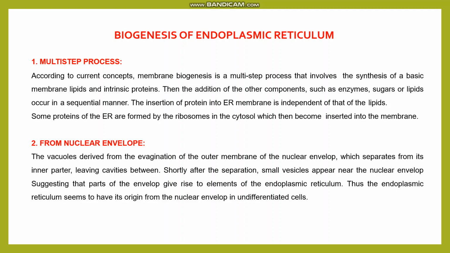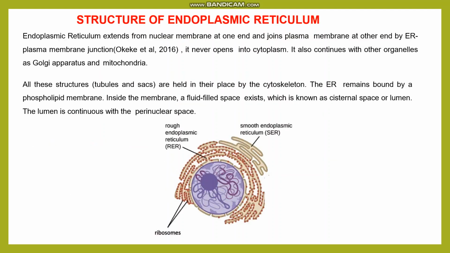On one side it is attached to the nuclear envelope and on the other side to the plasma membrane. Next is the structure of the endoplasmic reticulum. As I told earlier, it is like a network of tubules connected on one side to the nuclear envelope and on the other side to the plasma membrane. They are not opening into the cytoplasm. Only the material synthesized within the endoplasmic reticulum is transported into the cytoplasm in the form of vesicles, which I am going to discuss in the next slide.